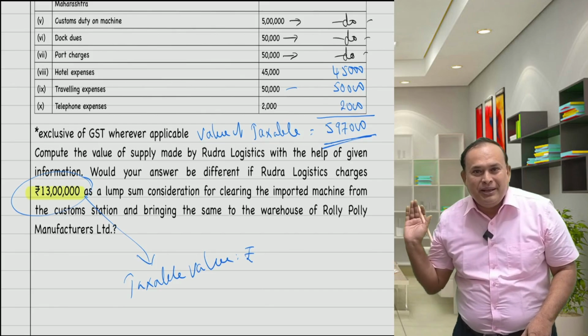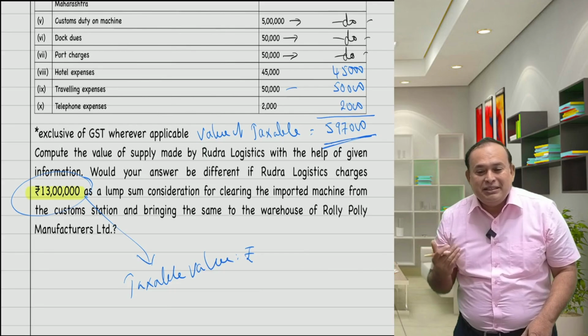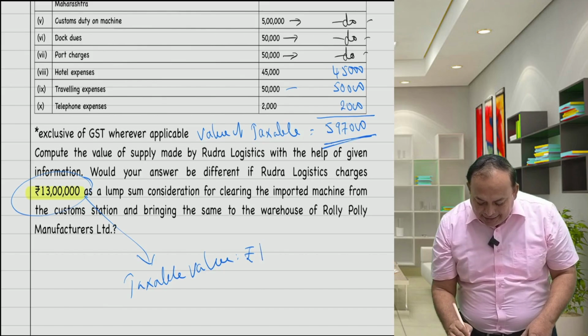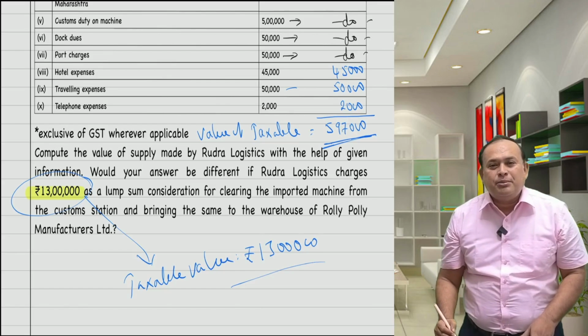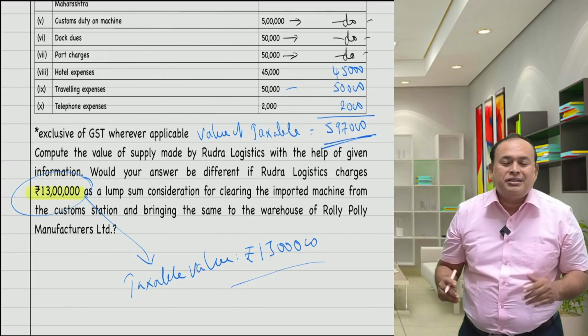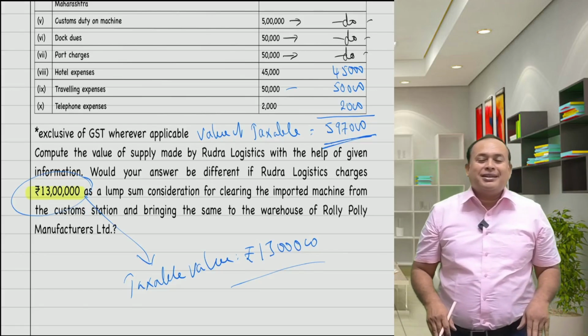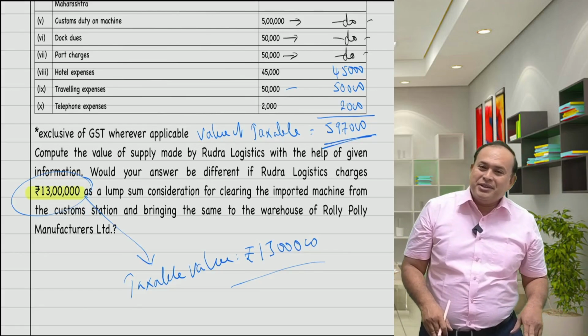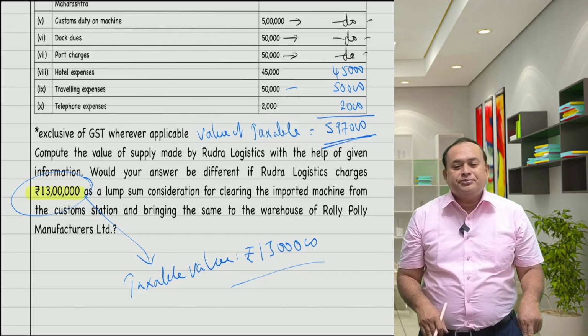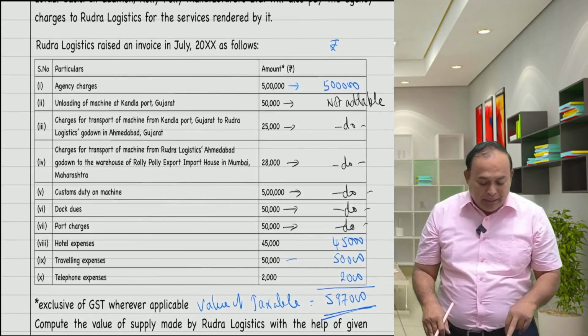What is the value of supply? Tell me. In the given case, taxable value of supply: 13 lakhs, on which Rudra Logistics is liable to pay GST, namely on the supply. Now got the clarity? Any doubt in the given case? Yes. Now please come back.